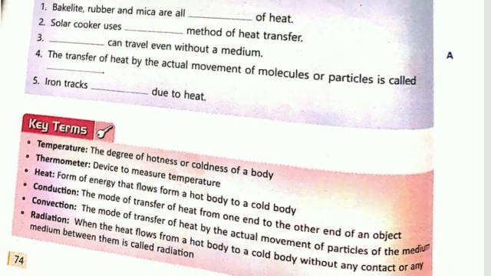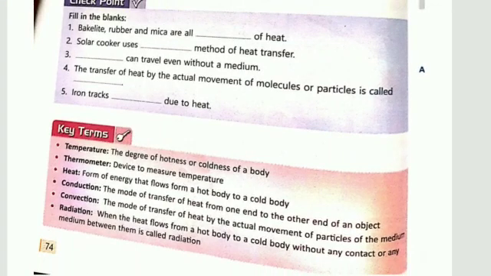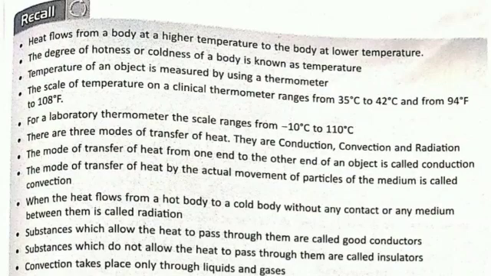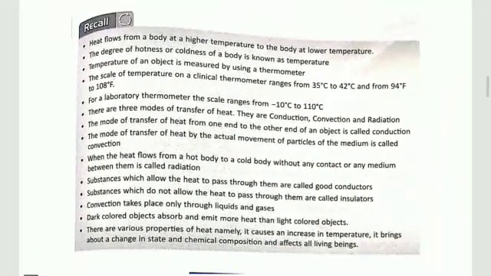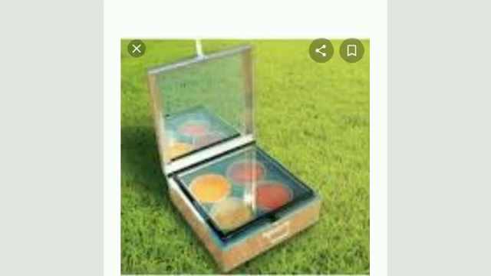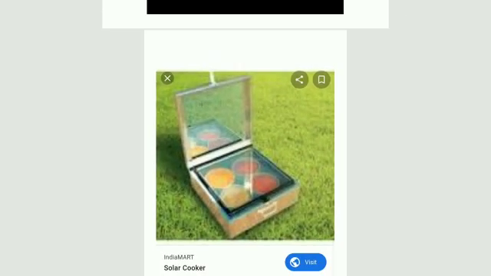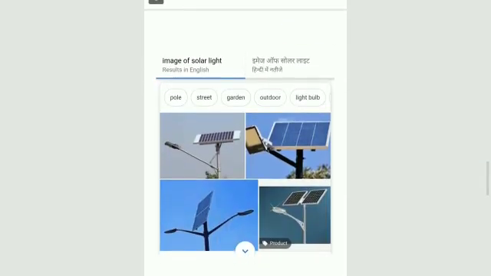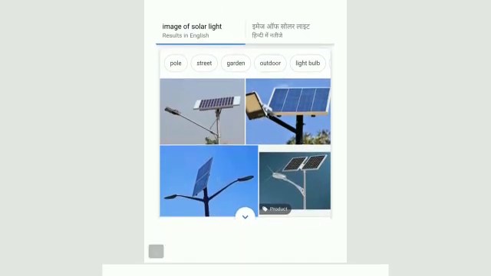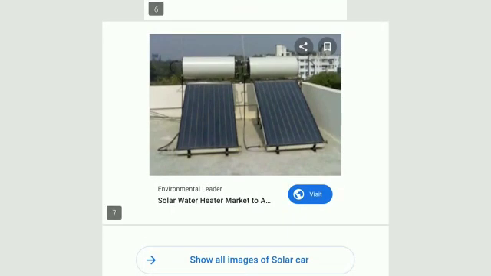And these are some key terms. You have to remember all these key terms and recall the summary of this chapter. And this is a solar cooker picture, black and white. This is a colored picture of a solar cooker. This is an image of a solar light. And this is a water heater, solar water heater.